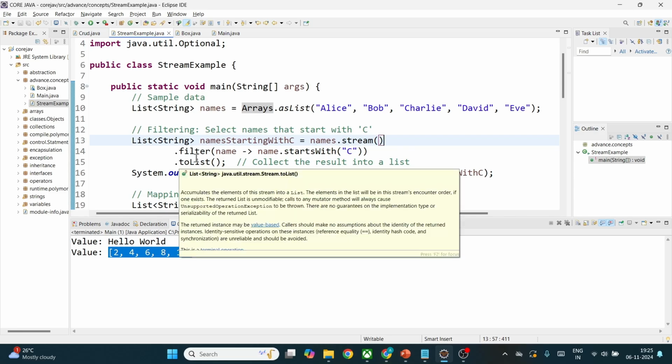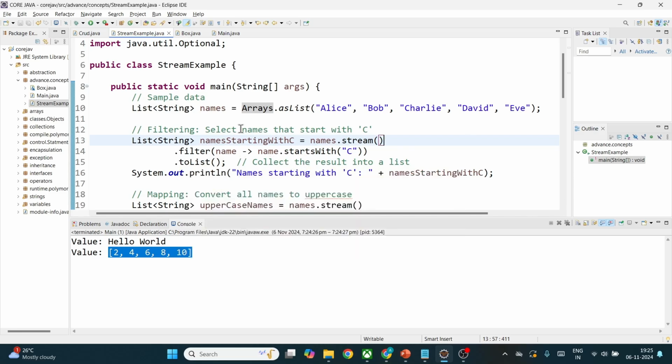So what will filter do? Filter will filter out the data based on the condition which we give. So this is an anonymous function here, once again. This anonymous function doesn't have any name, and it takes name as the parameter, and for that name it will do a particular operation here. So let's see what that operation is. There is an Alice, a Bob, a Charlie, a David, and an Eve.